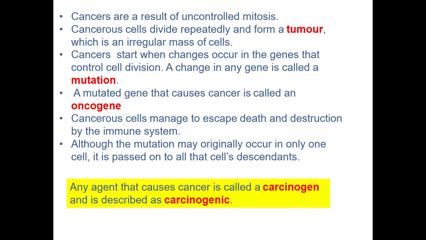And usually, what brings about that uncontrolled mitosis? It's mutations. A mutation is a change in a gene, a change in the gene that codes for a protein. Usually the gene that goes through a mutation and causes cancer is called an oncogene. So an oncogene is a mutated gene that causes cancer. So you're going to have a mutation happening. Once that mutation happens, you're going to have an oncogene formed. An oncogene is a mutated gene.